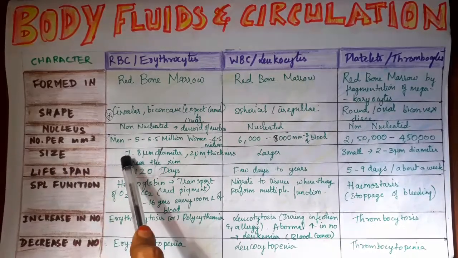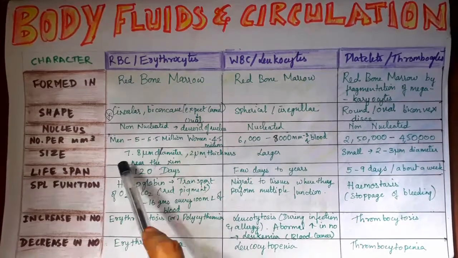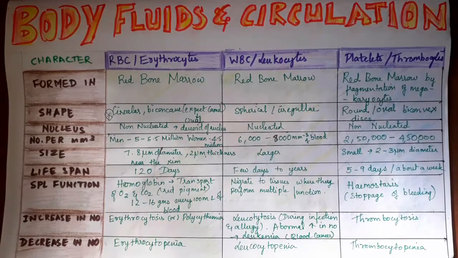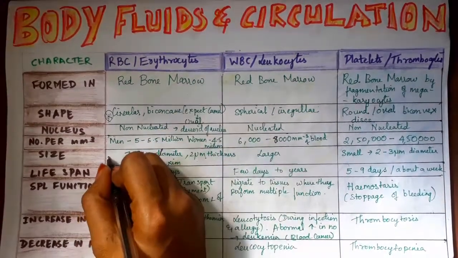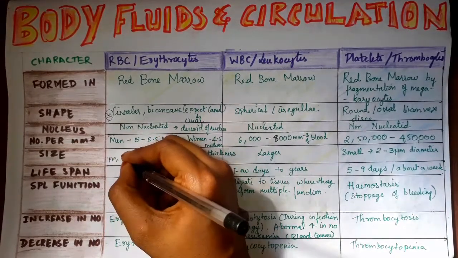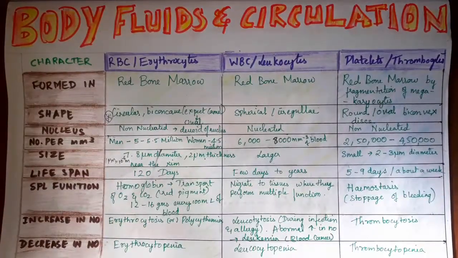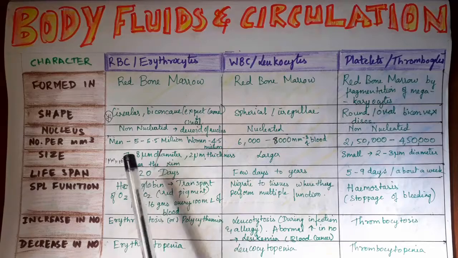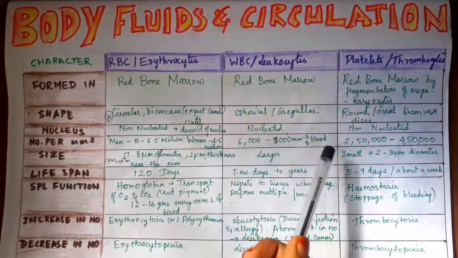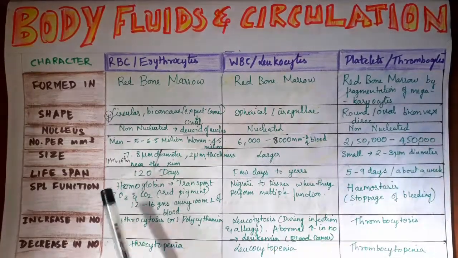The size depends here. RBCs are 7.8 micrometer in diameter and 2 micrometer in thickness at the rim. One micrometer is equal to 10 to the power minus 6 meter. At times people may ask, so you have to know. Here they have given size, diameter and thickness. WBCs are larger, and platelets are small, 2 to 3 micrometer in diameter.